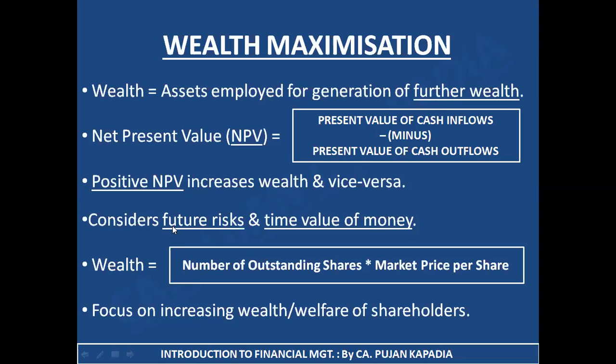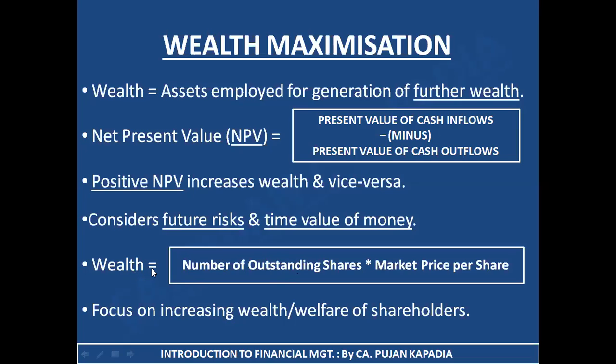The concept of wealth maximization considers two important things: future risk and time value of money. Now, if I want to write a formula of wealth, what is wealth? That is the number of outstanding shares as on a particular date. For example, I have a total of 1,000 shares of my company, so the number of my outstanding shares is 1,000, multiplied by the market price per share. Market price per share as of now is rupees 10 for my company. So 1,000 outstanding shares multiplied by 10 rupees per share, the answer is 10,000. That is my total wealth.